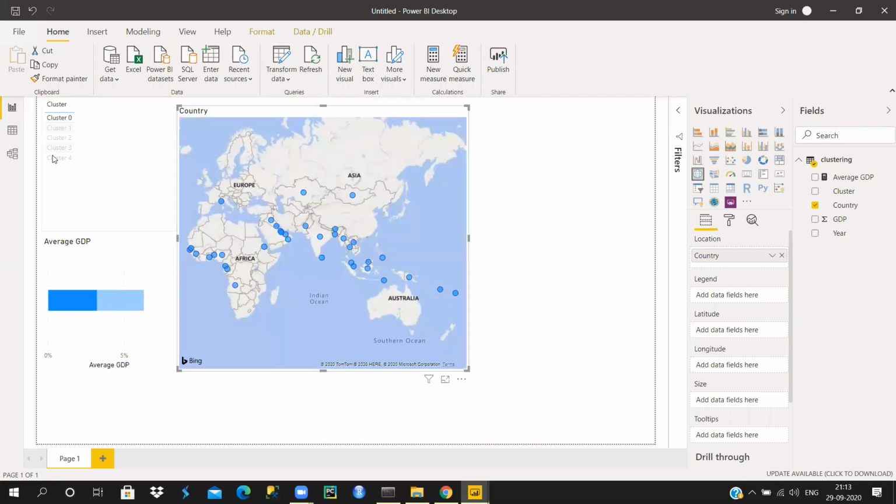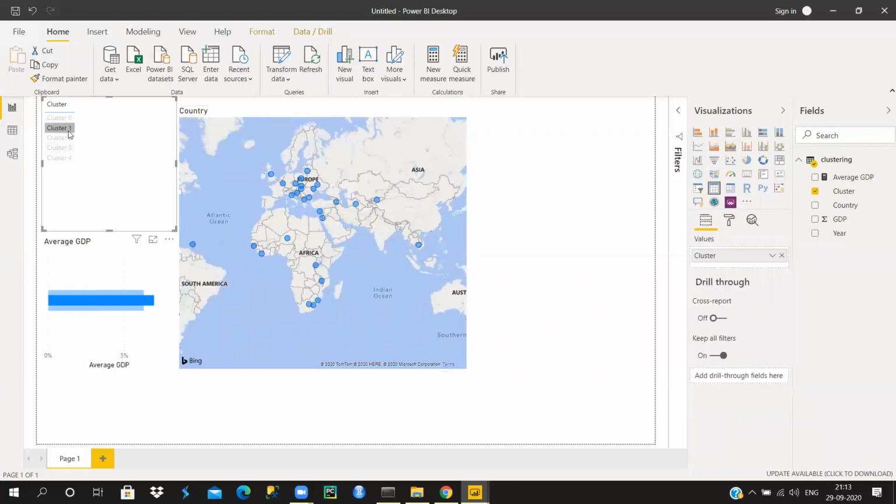Right now I have selected cluster 0. In cluster 0 you have all these countries. India is also in cluster 0. If you want to understand which countries are in cluster 0, hover on these points and you will get which country it is. And if you want to see cluster 2, all these countries are in cluster 2.